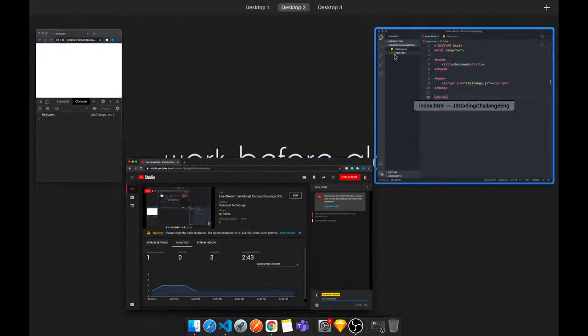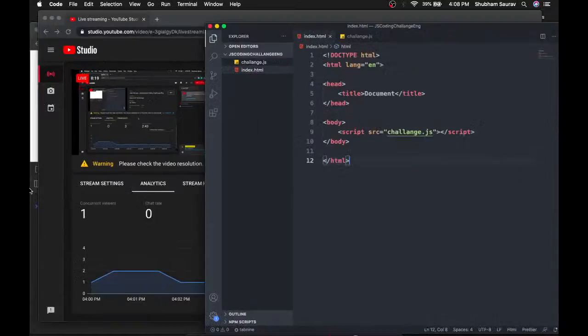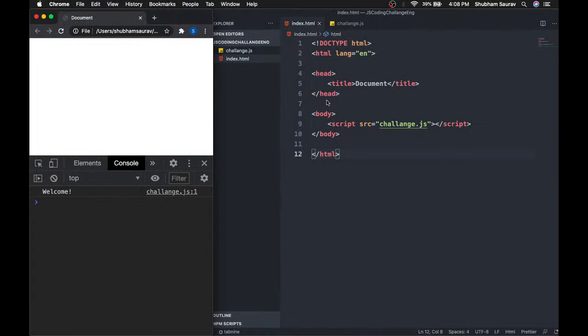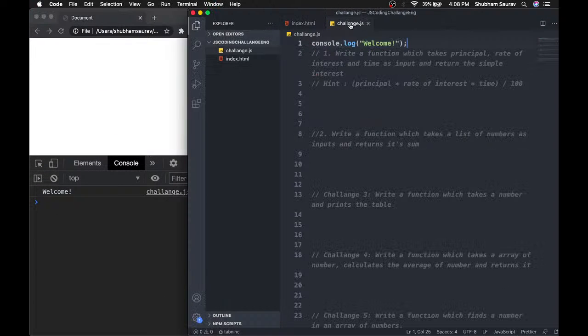So the first challenge, here we go. We have to write a function which will take the principal, the rate of interest and the time as input, and it will return the simple interest. We know the formula for simple interest. It is again very simple. Simple interest is equal to principal into rate of interest into time by 100. You can use this formula if you want, and now we should start.